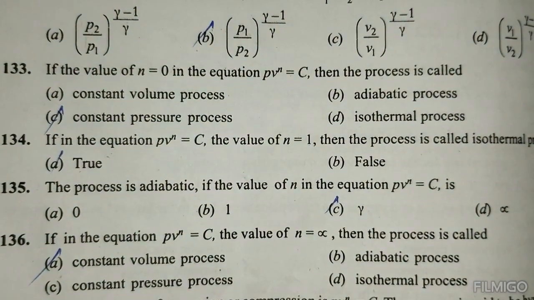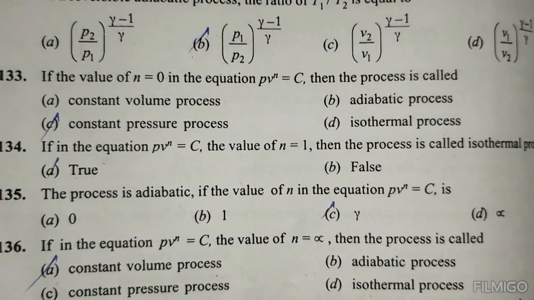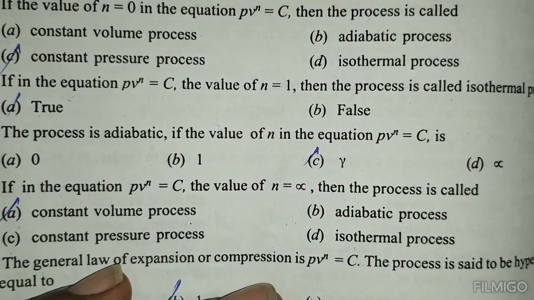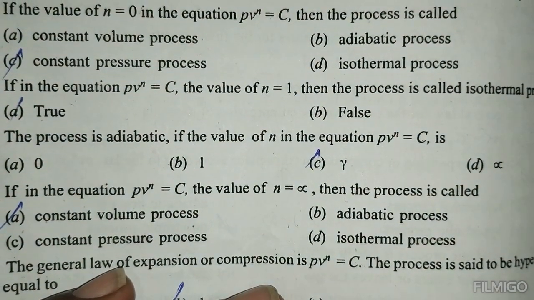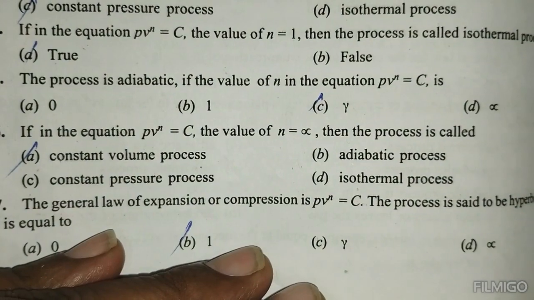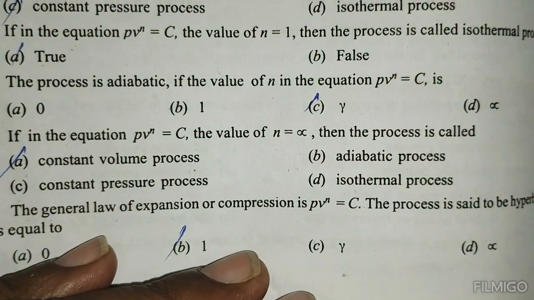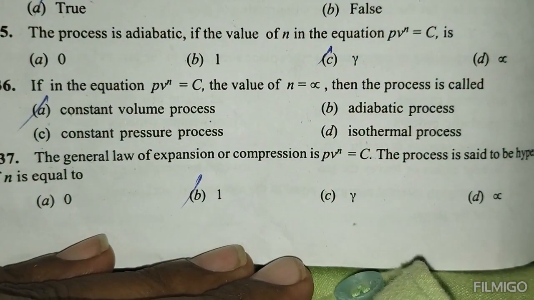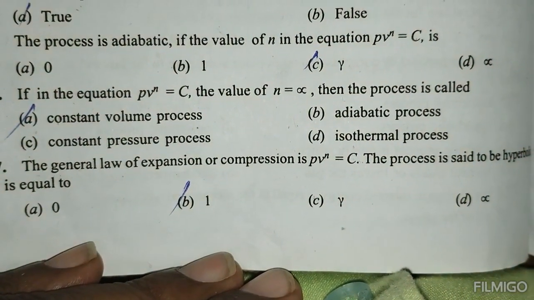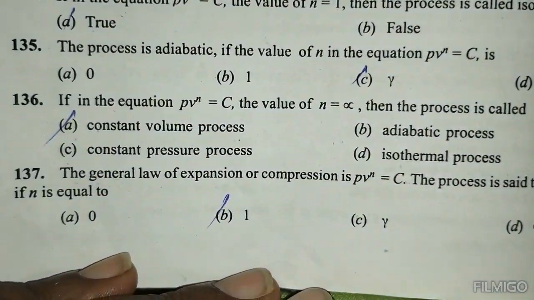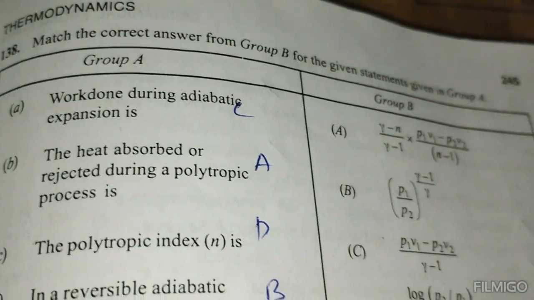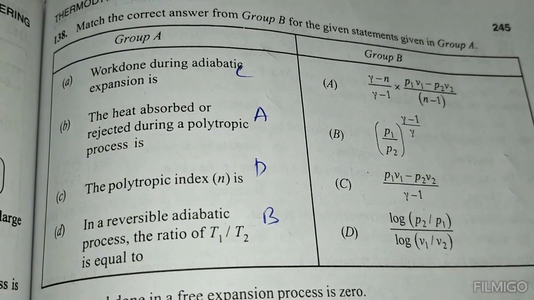If in the equation PV^N equals C, the value of N equals 1, the process is called an isothermal process. True. The process is adiabatic if the value of N in the equation PV^N equals C is gamma. If in the equation PV^N equals C the value of N equals infinity, then the process is called a constant volume process. The general law of expansion and compression is PV^N equals C. The process is said to be hyperbolic if N is equal to 1. Work done during adiabatic expansion is (P1 V1 minus P2 V2) by gamma minus 1.